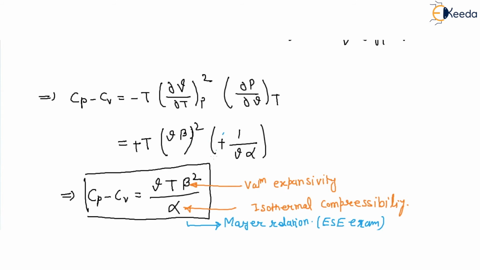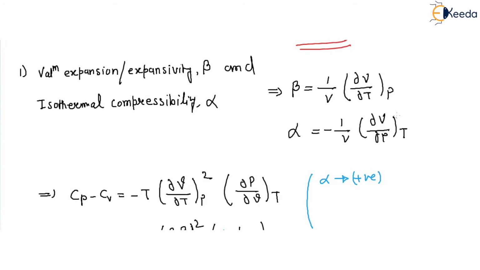The conclusion is that the isothermal compressibility, this alpha, is a positive quantity. Always note that alpha is always positive. Why? Because when volume increases, pressure decreases, so this is negative, this is negative, and the result is positive. So alpha is always a positive quantity for all substances in all phases. The volume expansivity beta could be negative for substances such as liquid water below 4 degrees centigrade, but its square is always positive or 0.